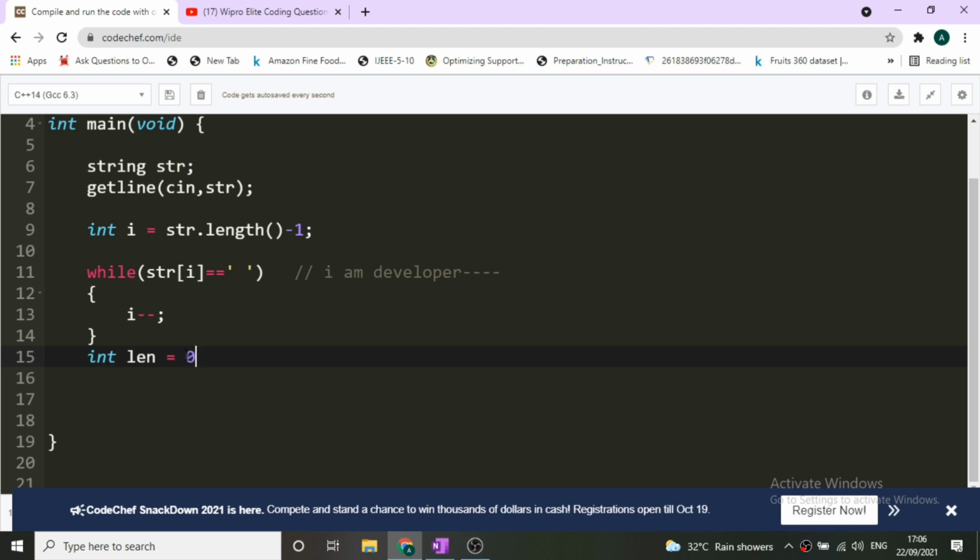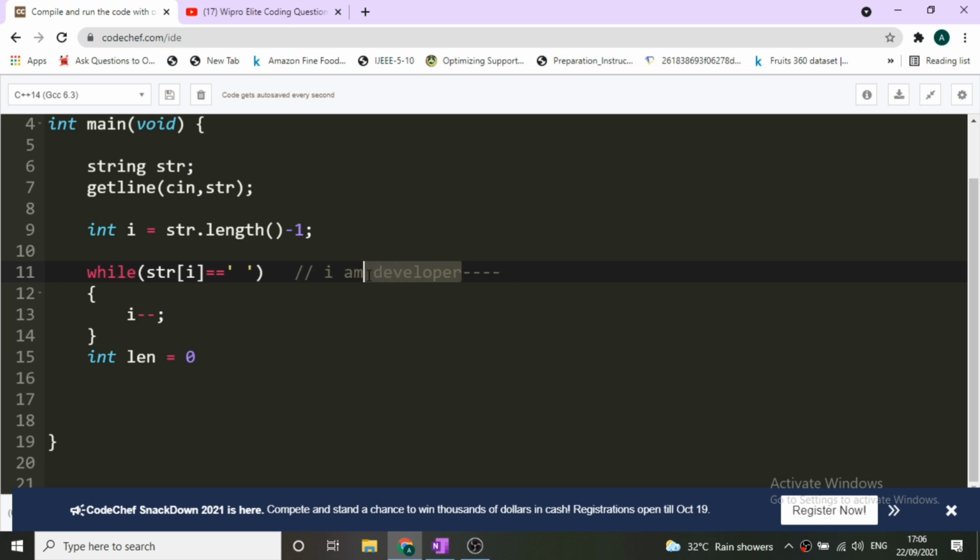This length variable will store the length of the last word. Our current i pointer is pointing at this R. We will simply iterate over this string from right to left, as we were doing earlier, and continue till we encounter a space.